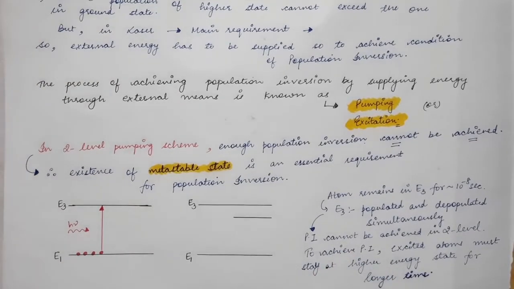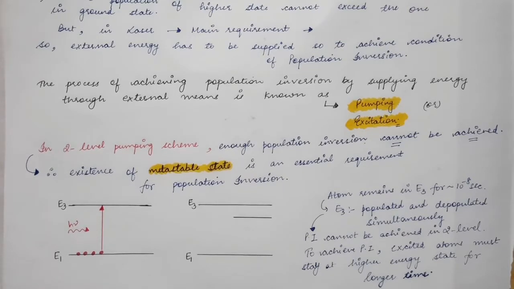Now you will be surprised to know that in a two-level oscillator, in a two-level pumping scheme, it is impossible to obtain the population inversion condition. So in a two-level oscillator, it is impossible to have lasing action. So far we have been discussing a two-level oscillator. We have been discussing that when stimulated emission occurs in a two-level oscillator, then lasing action is possible.